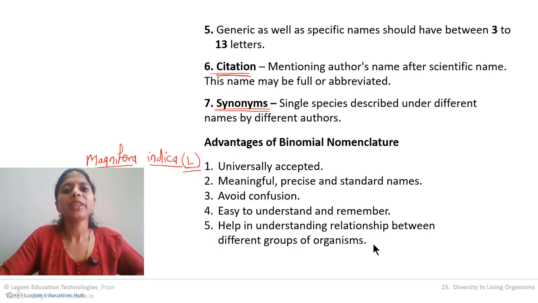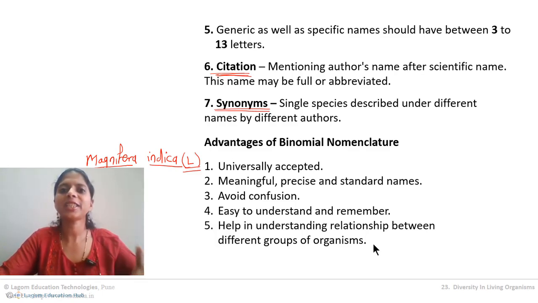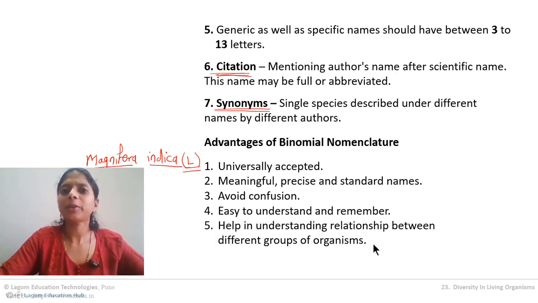So in this video we have studied the vernacular nomenclature method, its advantages and disadvantages, remember them properly. Then we have studied the polynomial nomenclature method and the binomial nomenclature method. Which one is accepted today? Binomial, correct? And remember the rules for binomial nomenclature.